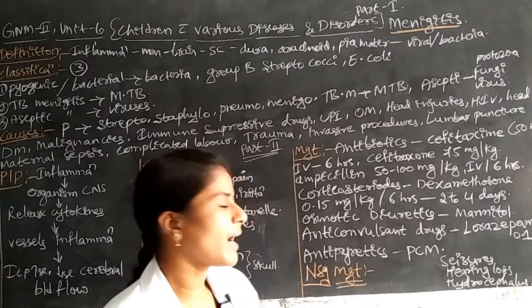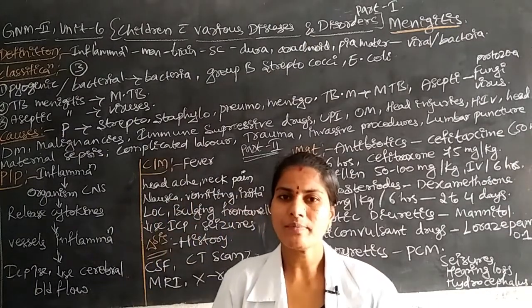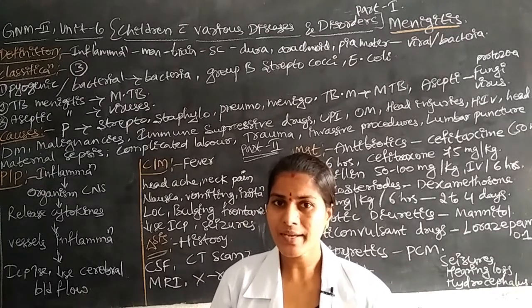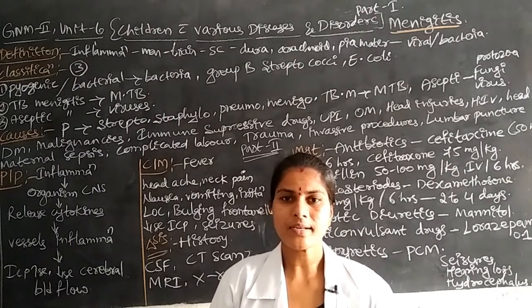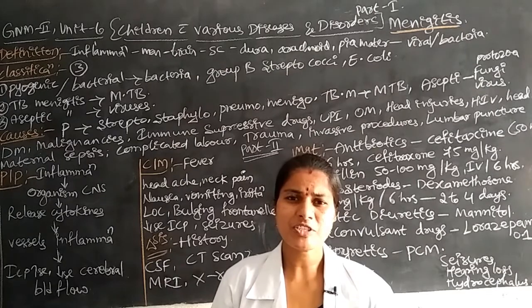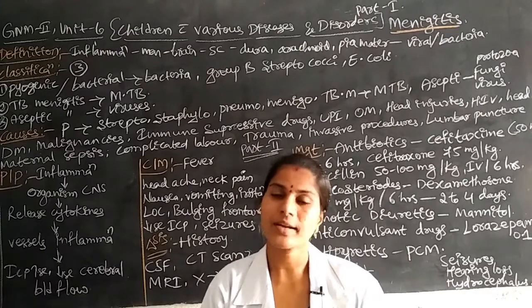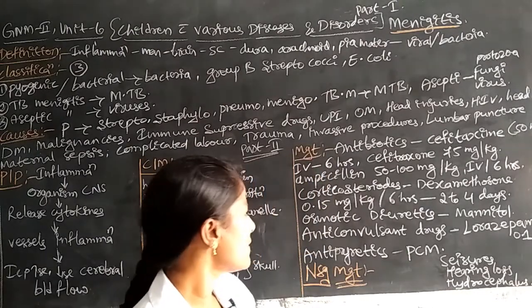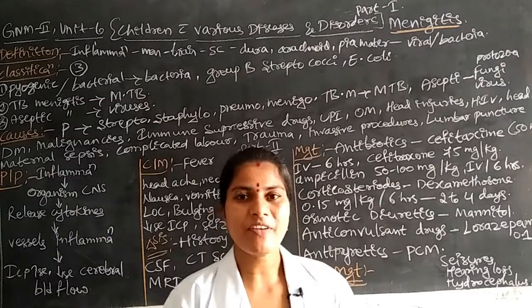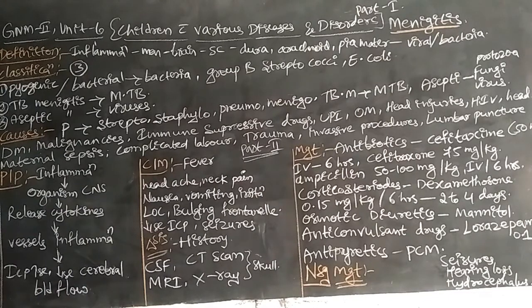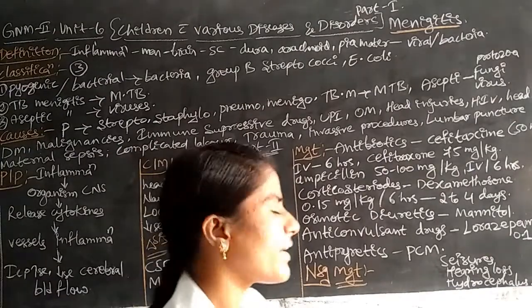Next is the anticonvulsant drugs. Why do we administer anticonvulsive drugs? For children who have symptoms like convulsions, abnormal electrical discharges from the brain. The brain function should be brought back to normal by administering anticonvulsive drugs. For example, we administer lorazepam. The lorazepam dosage is 0.1 milligram per kg of body weight, and the route of administration is intravenous.